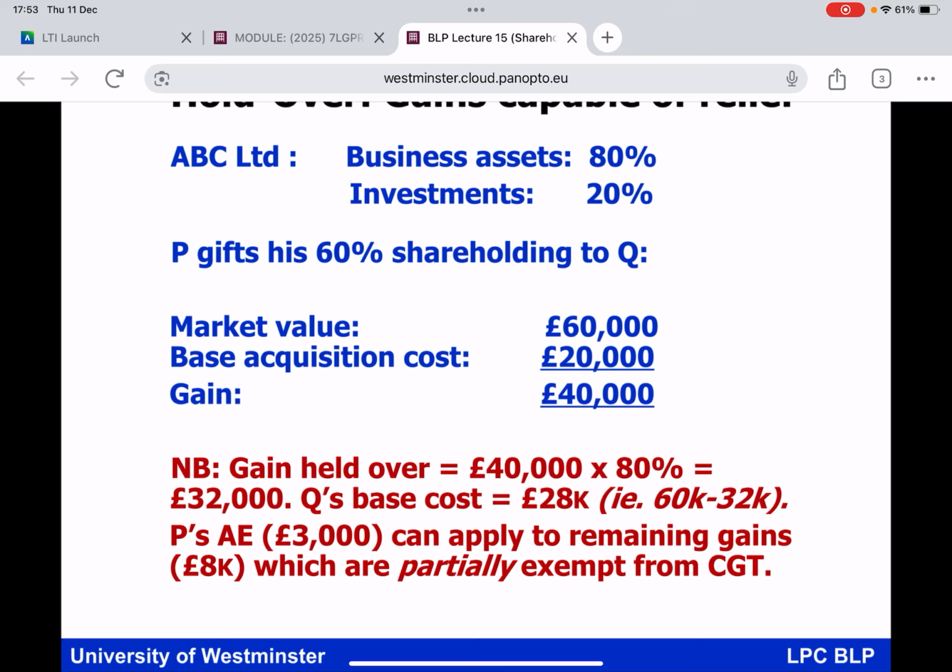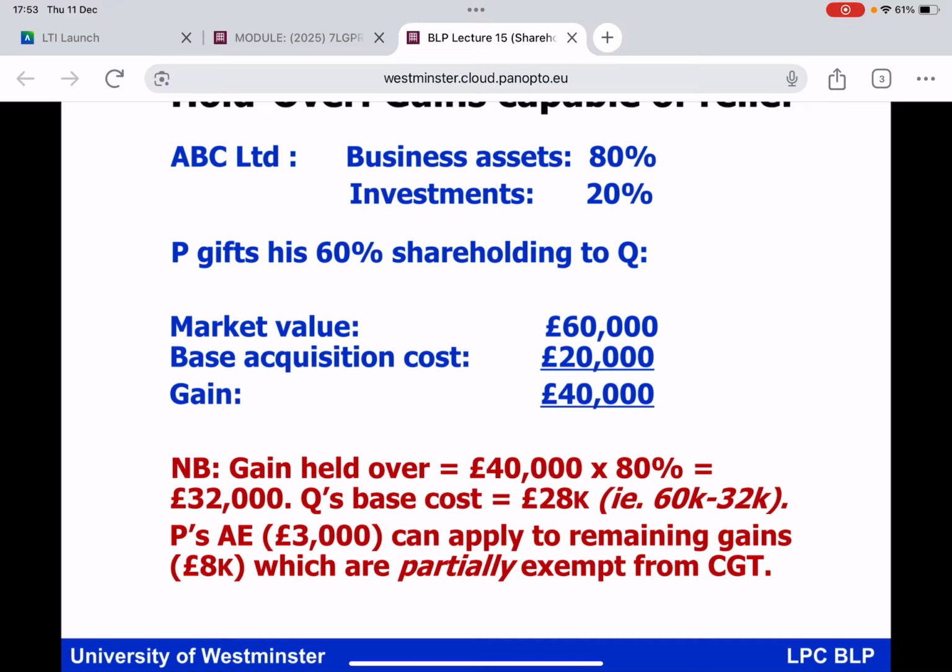The other £8,000 of gains, which did not attract holdover relief, must now be taxed in the hands of P. Do not forget that P has got his annual exemption of £3,000. So you can see at the bottom of the slide there, apply P's annual exemption to those remaining gains of £8,000, which cannot be held over in this situation. So that would mean that £5,000 of those gains would need to be taxed immediately. There would be a restriction on the amount of the gains eligible for holdover relief.